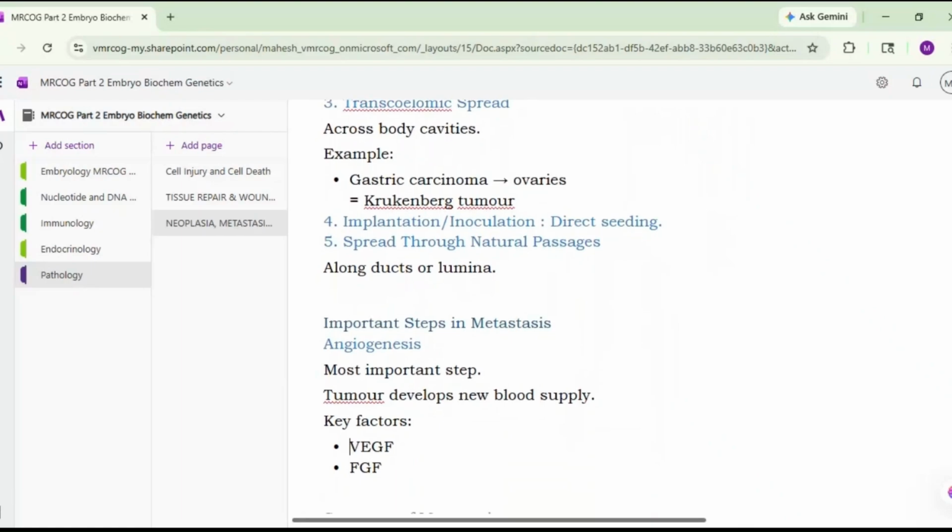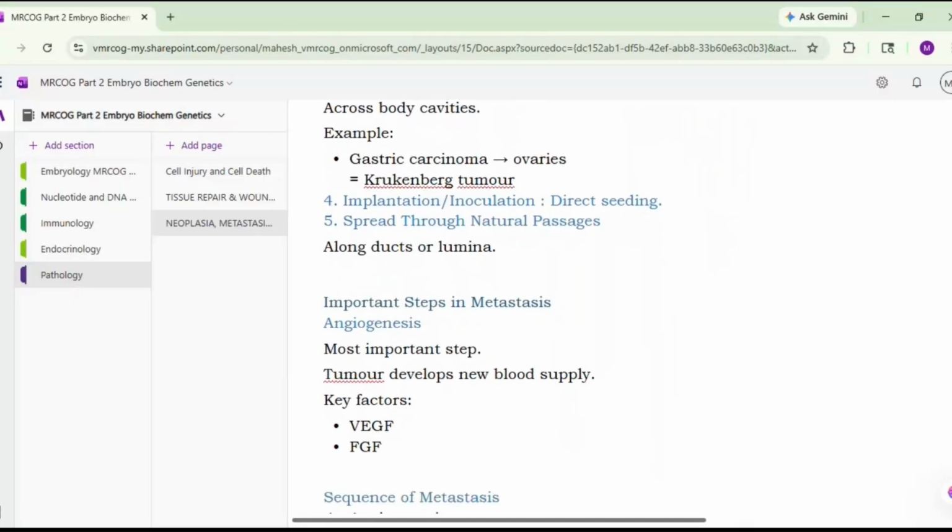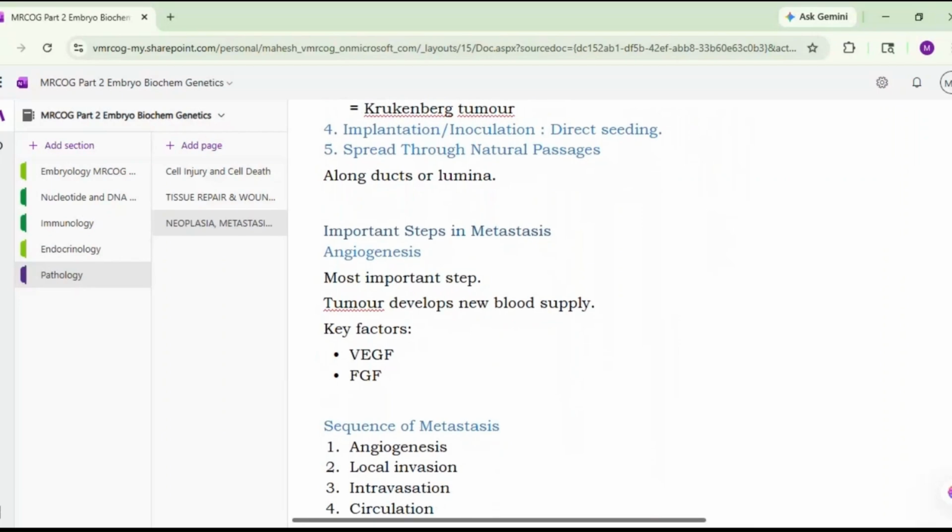So important steps in metastasis. These steps also you should know. We have seen the steps of invasion. Now we are talking about the steps in metastasis. The most important step here is angiogenesis. This is very important because the most important step is angiogenesis. Tumor develops new blood supply, and the key factors are vascular endothelial growth factor and FGF. Okay, so VEGF and FGF are the very important growth factors for the process of angiogenesis.